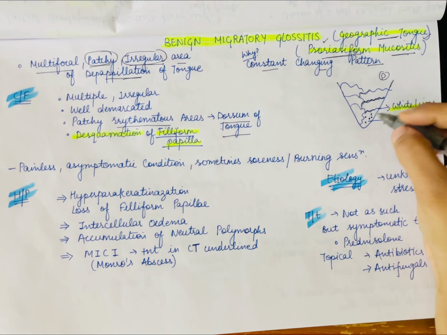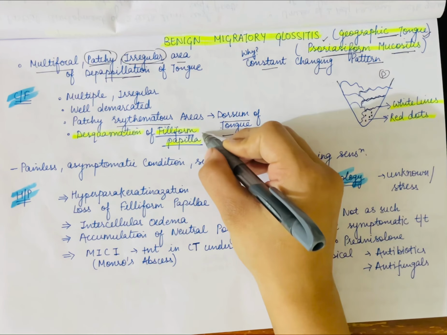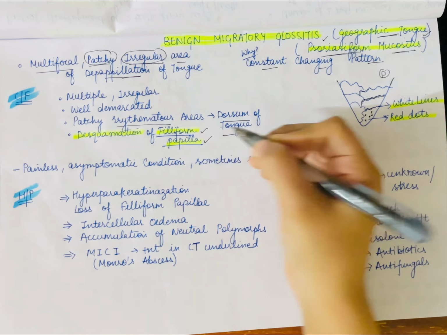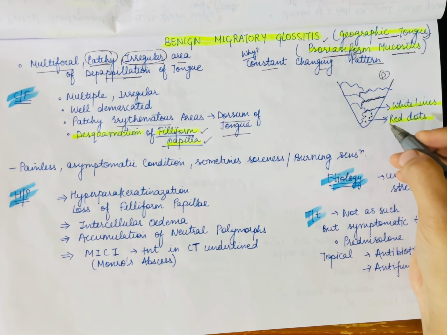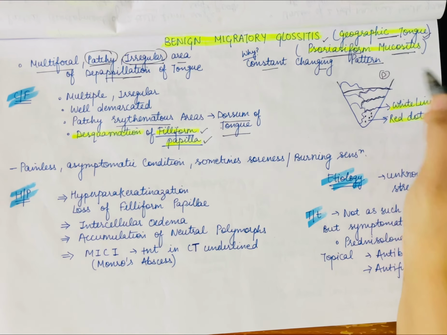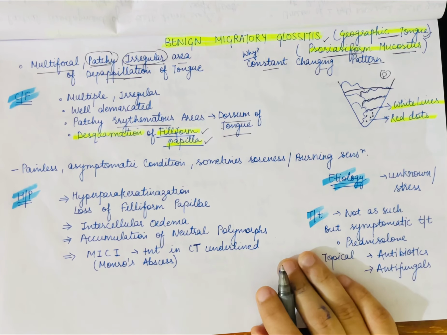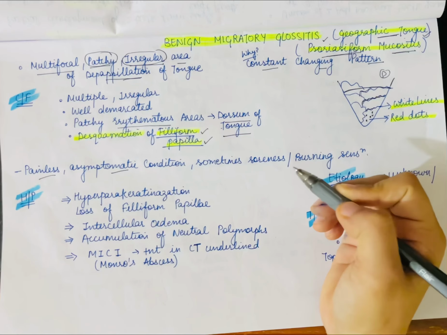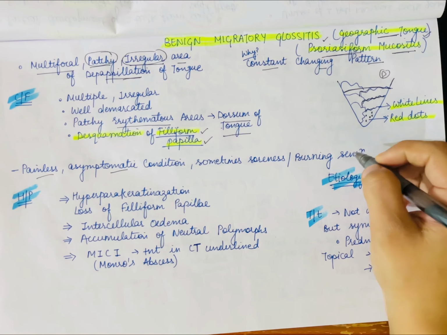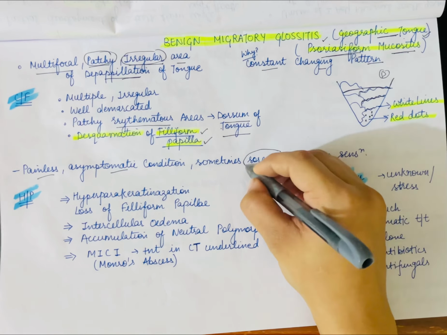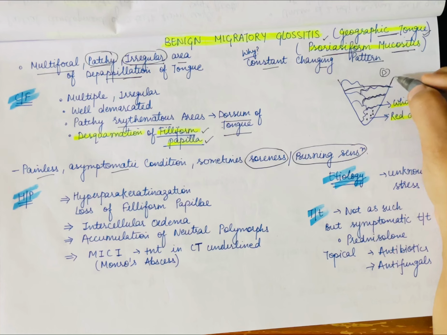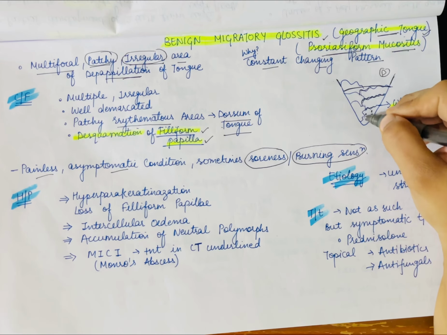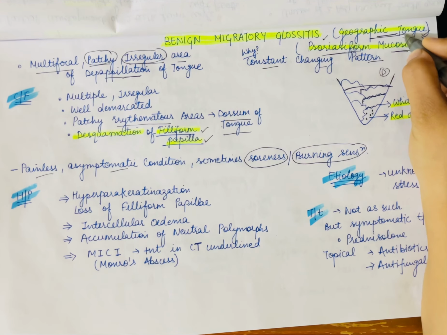Now where this happens, desquamation of filiform papilla occurs. There is complete absence of filiform papilla, but you can find circumvallate papilla, like here you can find it. Now it is a painless and asymptomatic condition which sometimes causes burning sensation or soreness. It is very rare, but it is mainly asymptomatic. But yes, you can see these lines on your tongue, that is geographic tongue.